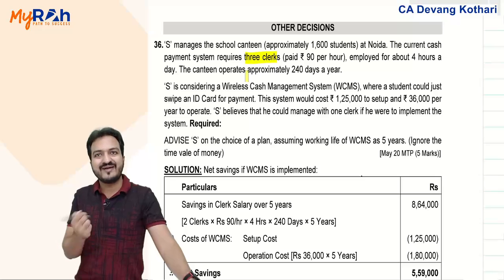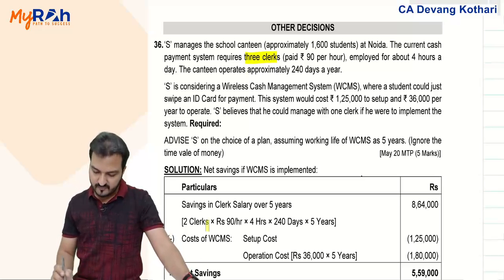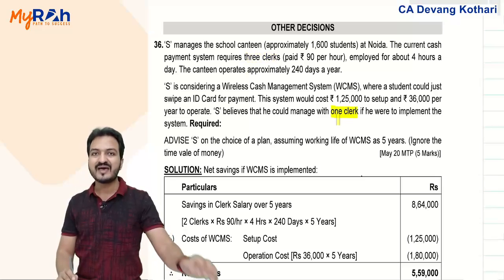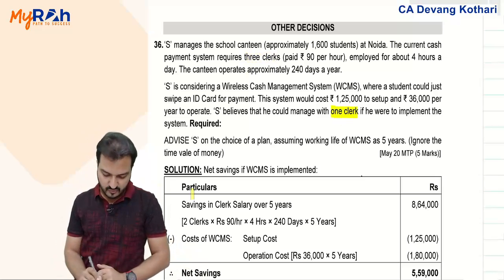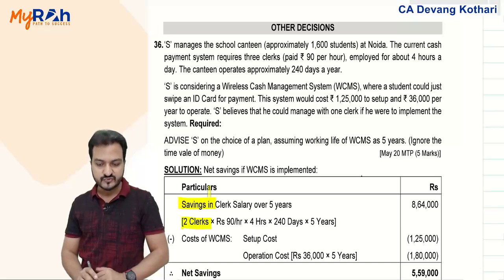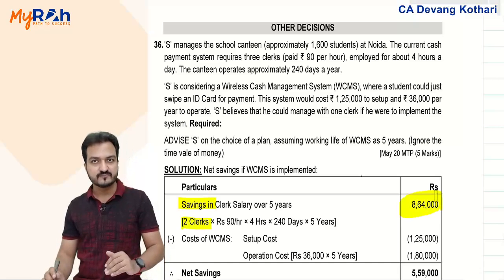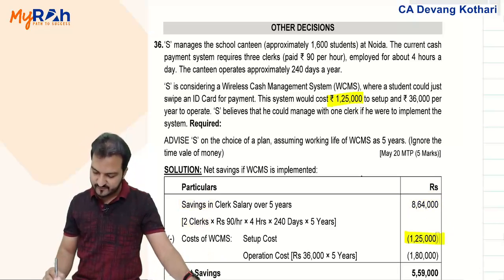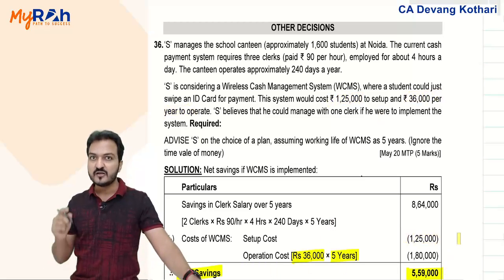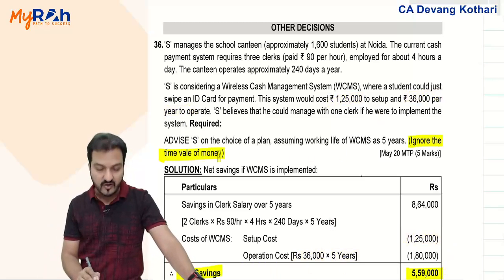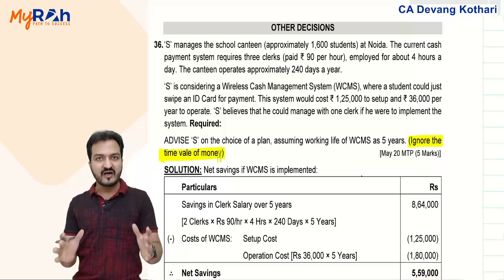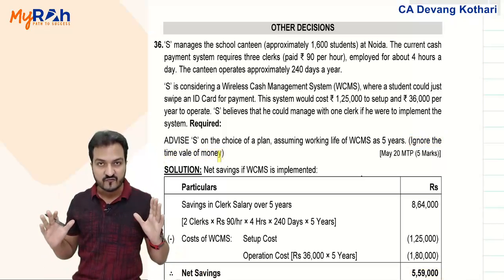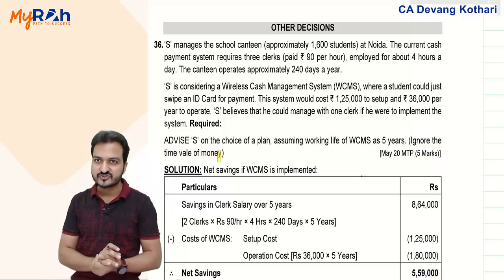If that automated system is implemented, then you need only 1 clerk, meaning you can save the salary of 2 clerks. So you calculate the savings in salary of 2 clerks minus the cost of the automated system. Your automated system will cost 1,25,000 plus 36,000 maintenance per year into 5 years. So that gives me net savings over all 5 years as this. The question specifically said ignore time value of money. So we calculated for all 5 years without considering any present value calculations.